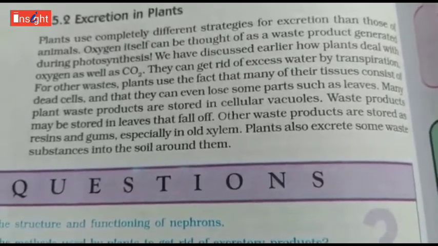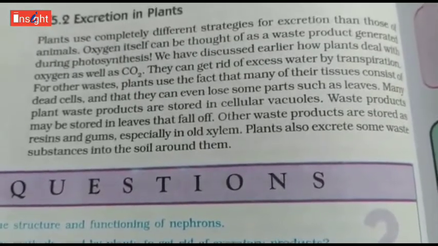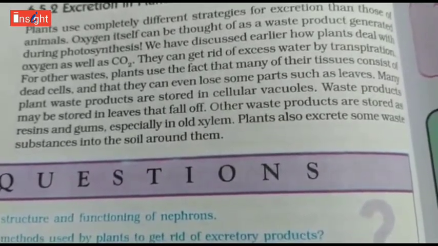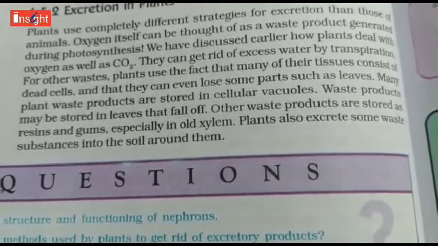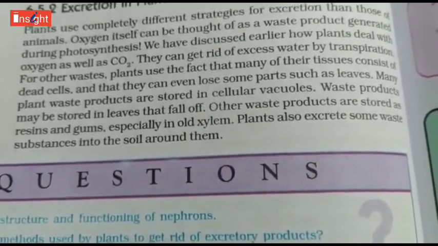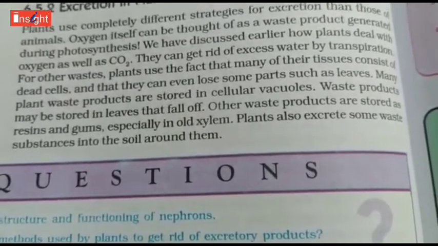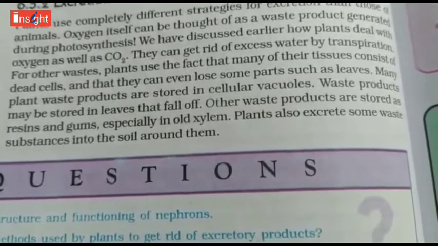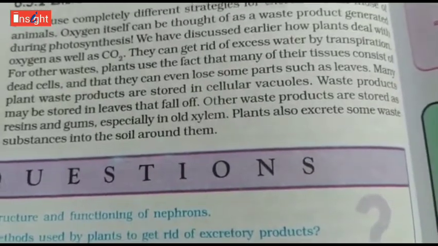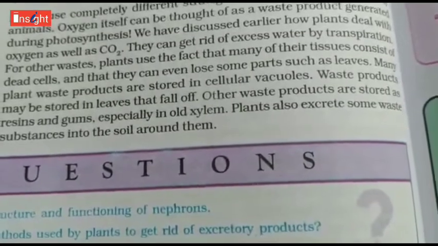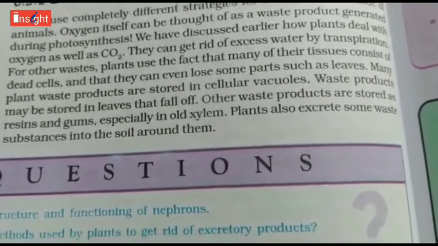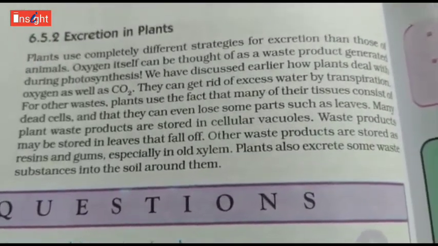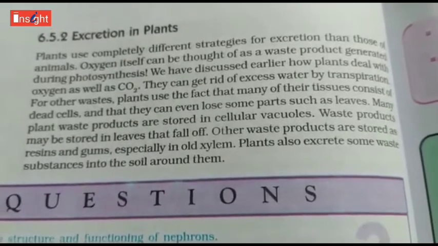For other waste, plants use the fact that many of their tissues consist of dead cells, and that they can even lose some parts such as leaves. We have seen that leaves fall off from plants, with waste products stored in them. Other waste products are stored as resins and gums, especially in old xylem. Plants also excrete some waste substances into the soil around them. So this is all about the excretion system in plants and animals.